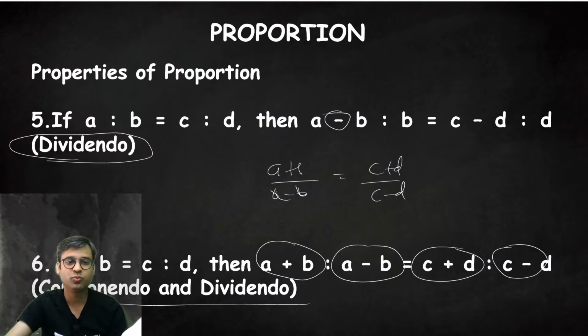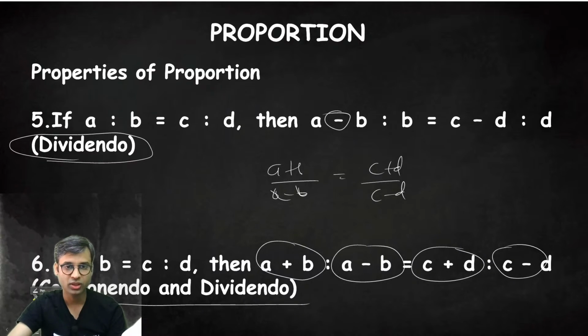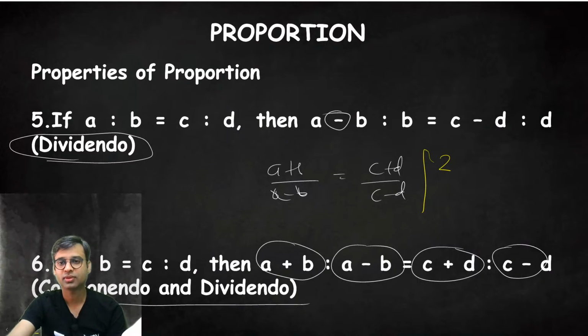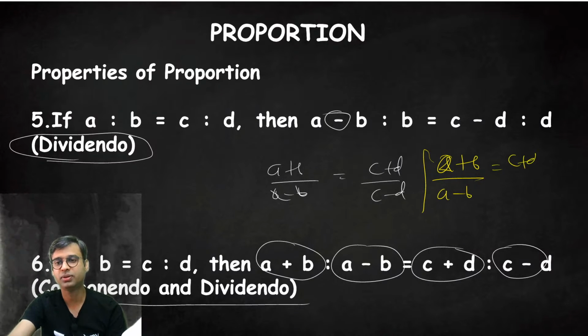Sir, please use bold color. Okay, I will try this yellow color. Is it visible? More. A plus b upon a minus b is equal to c plus d upon c minus d.